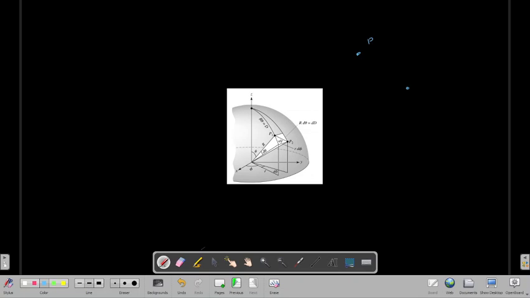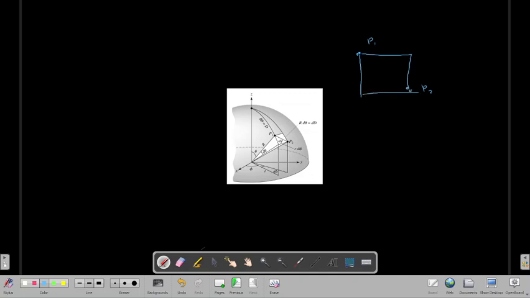There is a point P1, there is a point P2, and you have to find the distance between 2 points on a curved surface. Let me expand this for you. It is like this, something like that. I'm not very good at drawing.